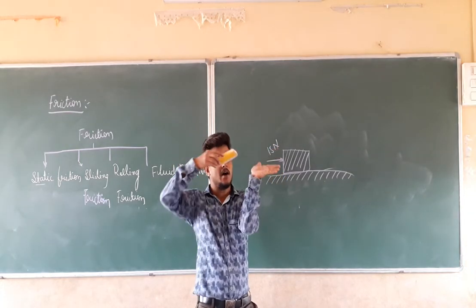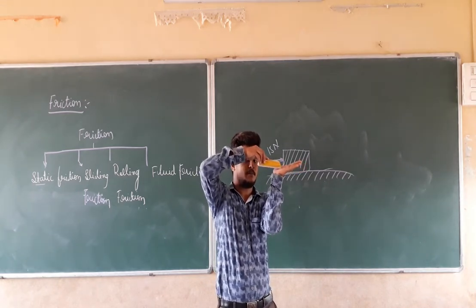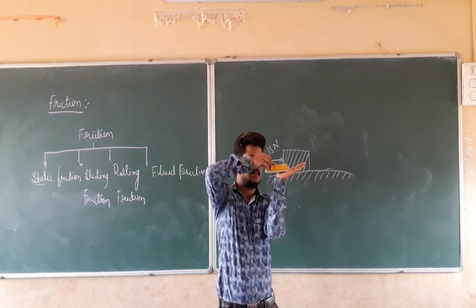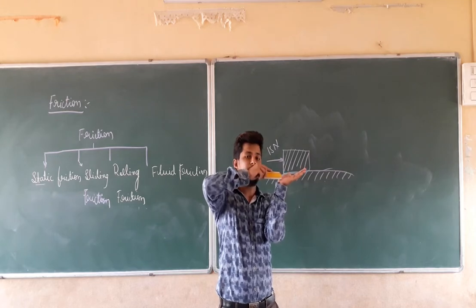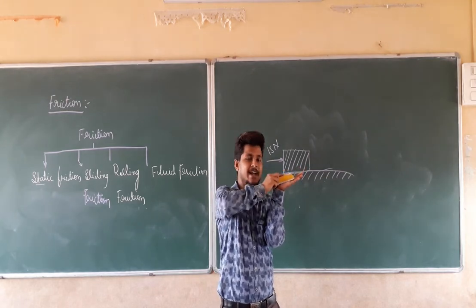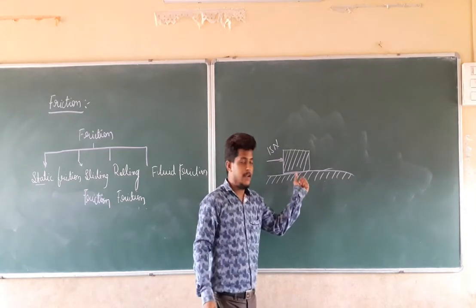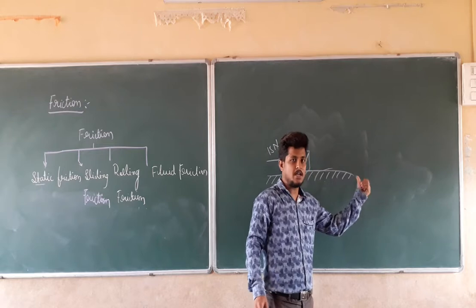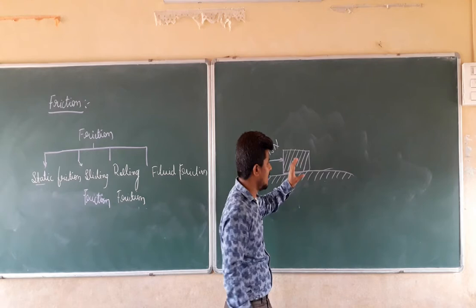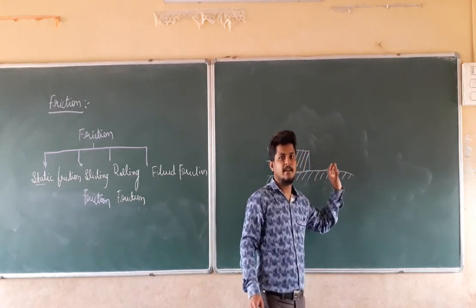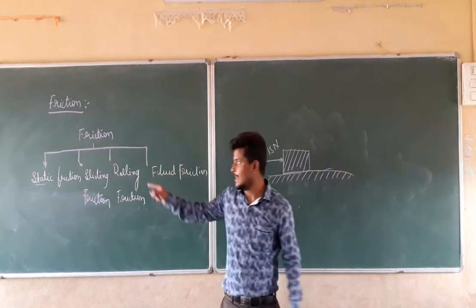And the movement of that duster on my hand, which is in contact with the surface of my hand, is nothing but the slide. Sliding friction is nothing but the opposition to the slide. If it is already in motion and in contact with the ground, some opposing force is going to act on that box so that the speed is going to decrease and it will become very slow. That opposing force is the sliding friction.